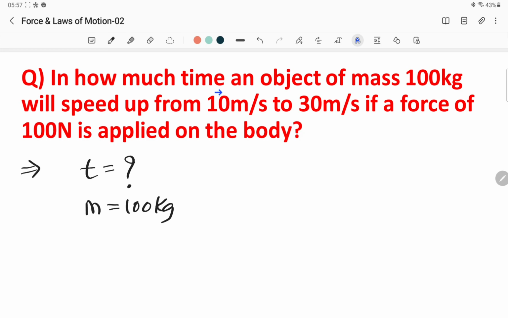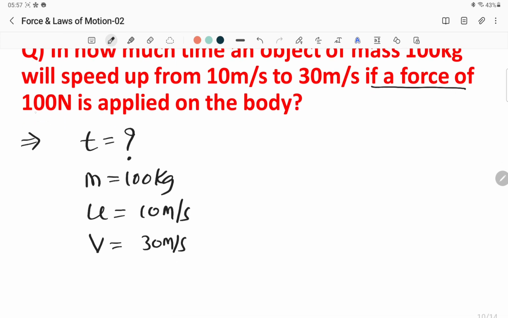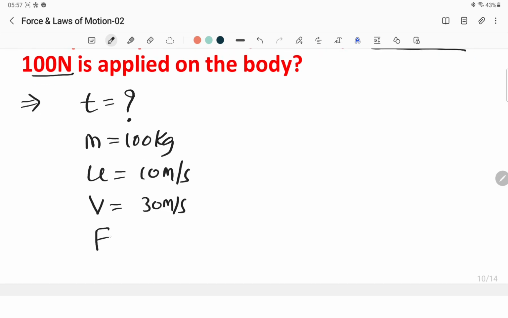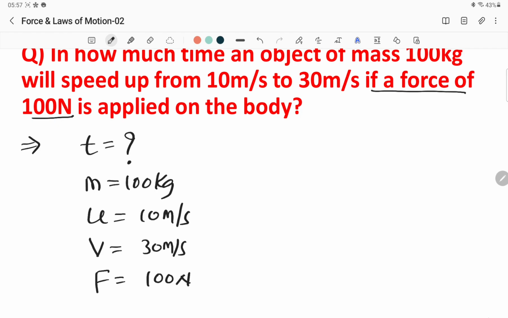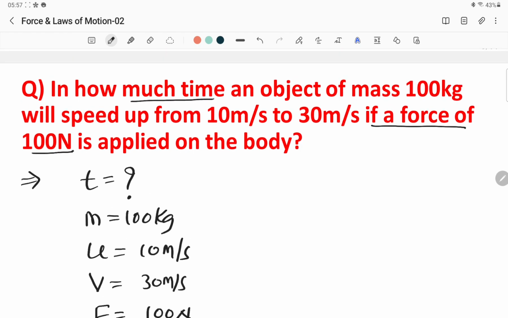In how much time an object of mass 100 kg will speed up from 10 meter per second to 30 meter per second if a force of 100 Newton is applied on the body. Will speed up from 10 meter per second to 30 meter per second means initial velocity is 10 meter per second, final velocity is 30 meter per second. If a force of 100 Newton is applied, that means force is 100 Newton.